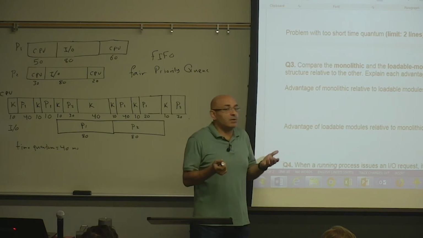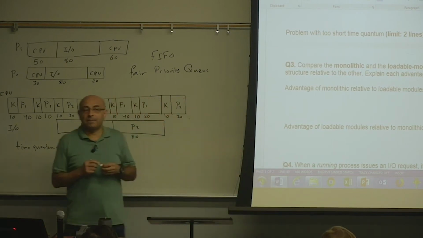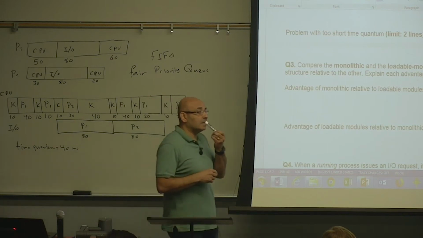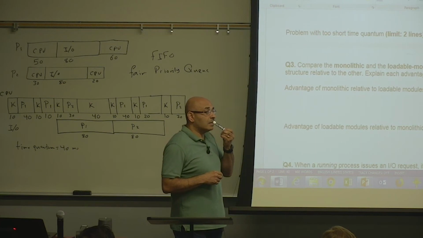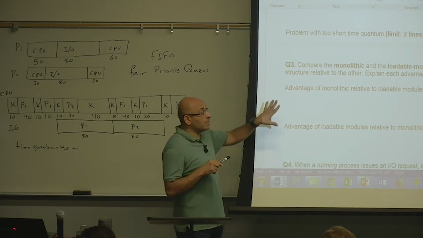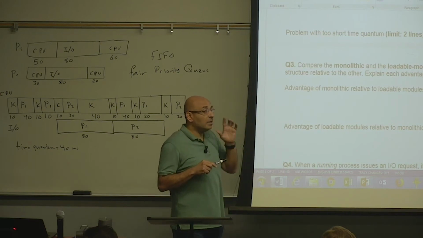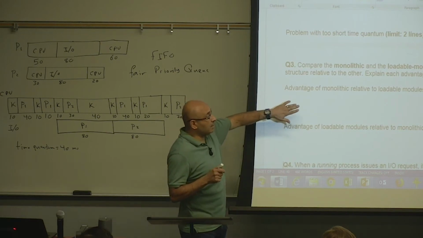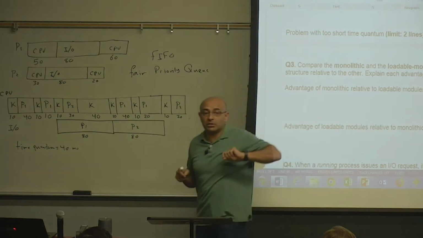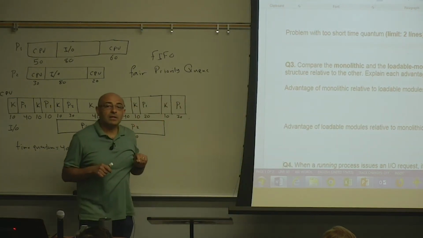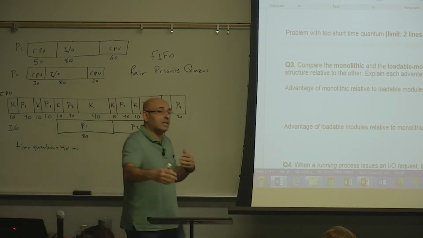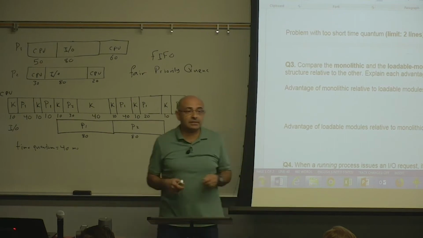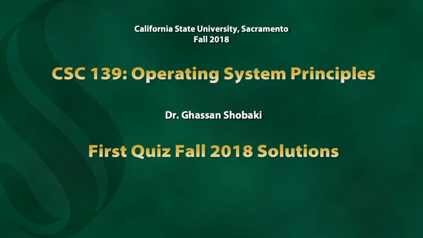When you say overhead, you have to specify what kind of overhead. Yes? So the reason you just gave, isn't that relevant to it being faster? Because the monolithic doesn't have to load anything. Yeah. They are both in the same address space. So don't imply that in loadable modules, the modules are loaded into a different address space. No, that's not true. They are loaded into the same address space. So it's not about the address space. It's about the loading itself. When you load, that takes time. Right?